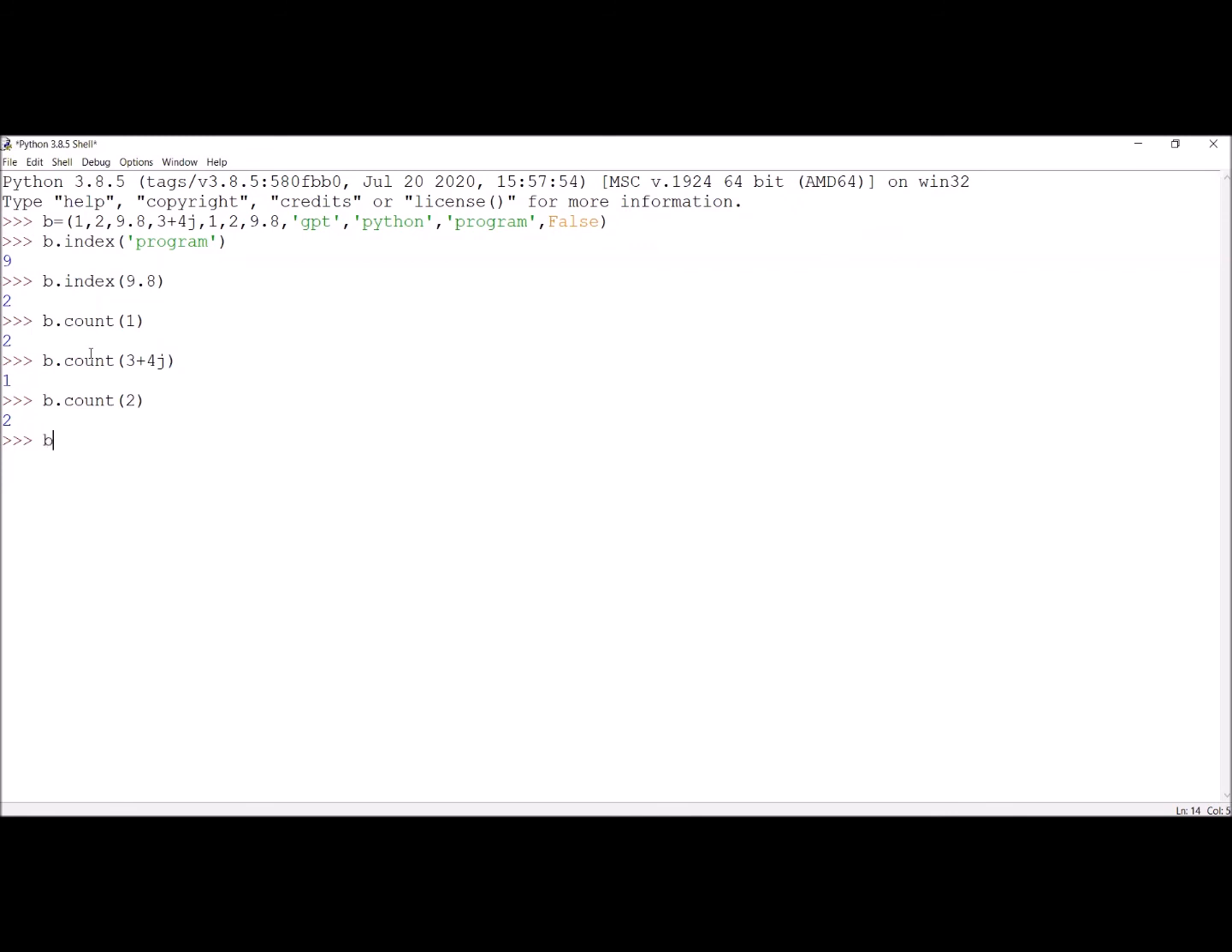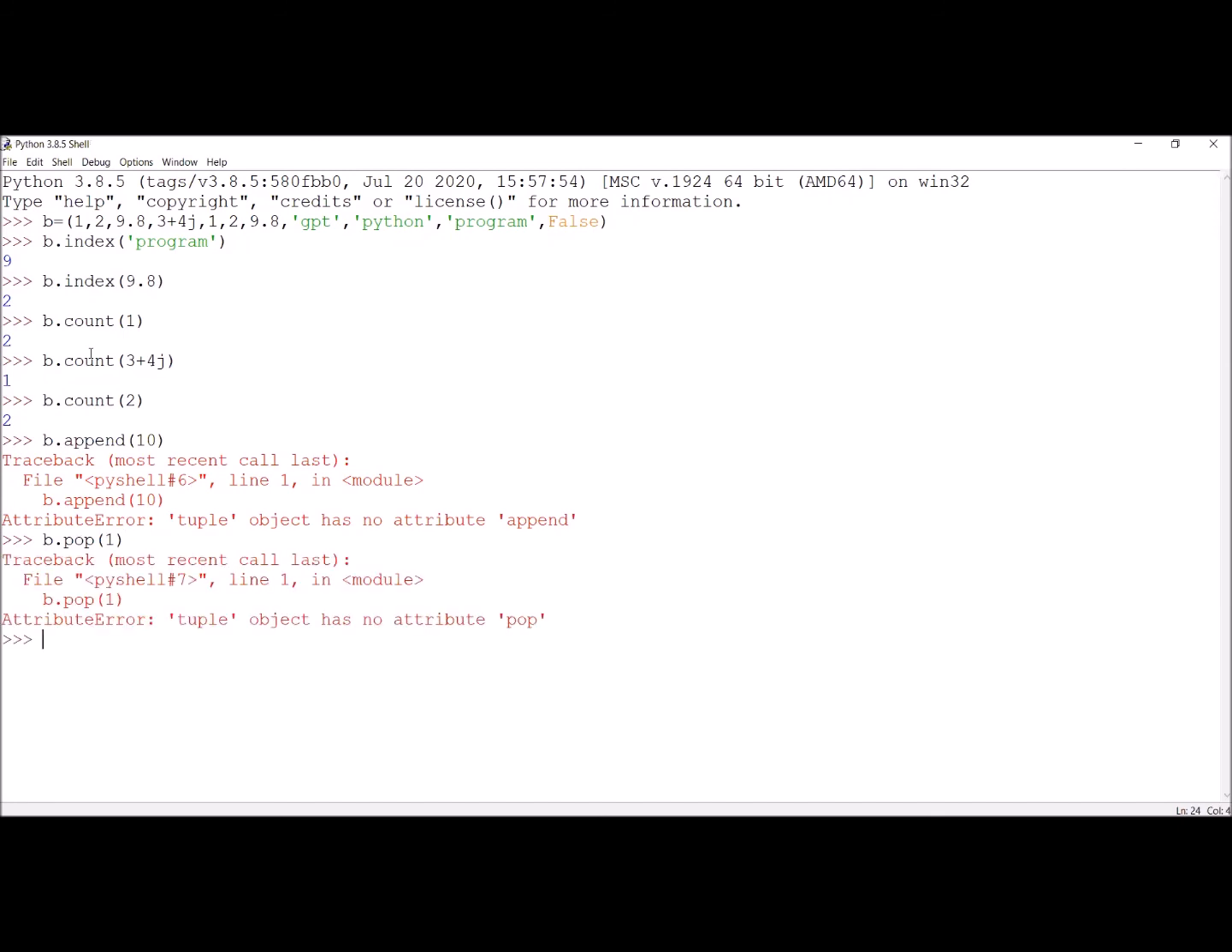But what if I try to use the append? This should not work. So I am trying to add the value 10. It is giving error because the append is not at all supported by the tuple. Now if I am trying to remove one element, first index, it is giving error. So tuple is immutable. Once we create the tuple, we cannot add any new element, we cannot delete the existing elements, and we cannot clear the tuple. Now I am writing clear, and it gives an error because it is immutable.